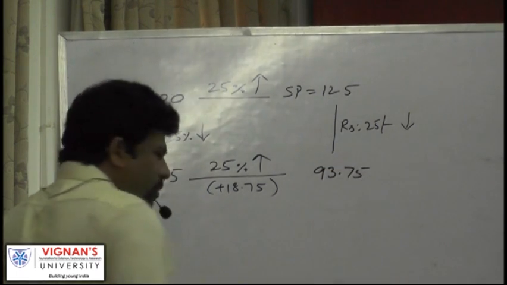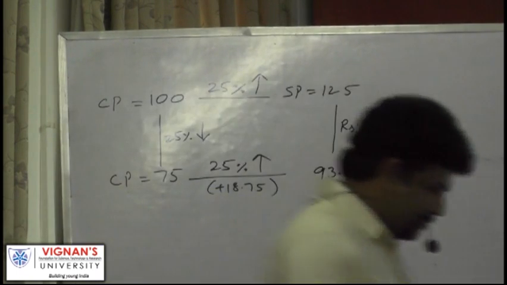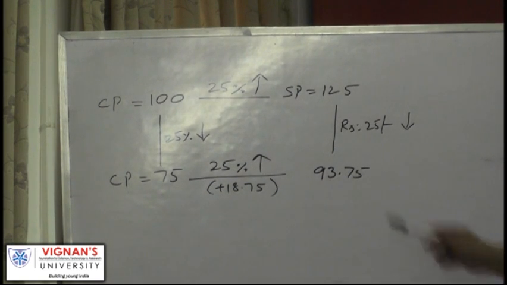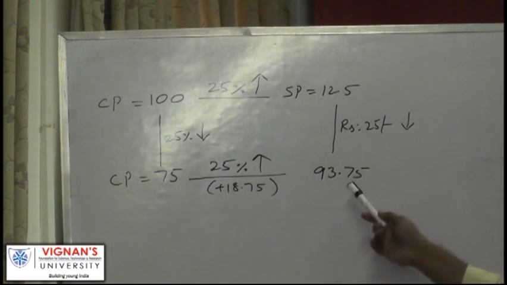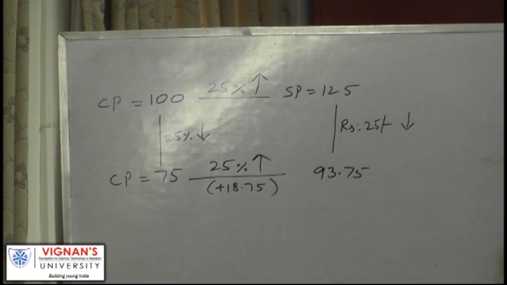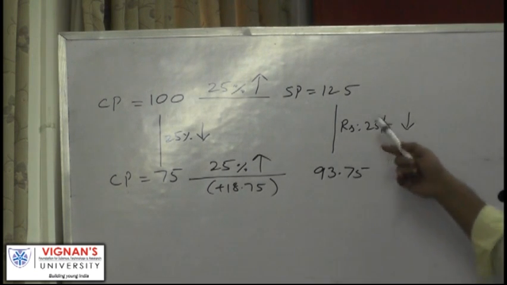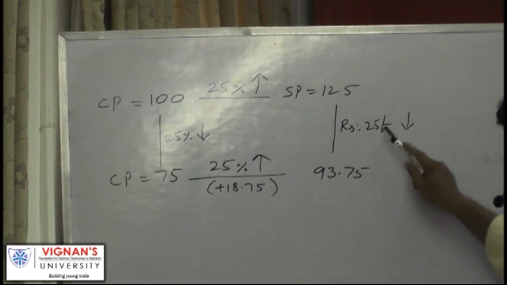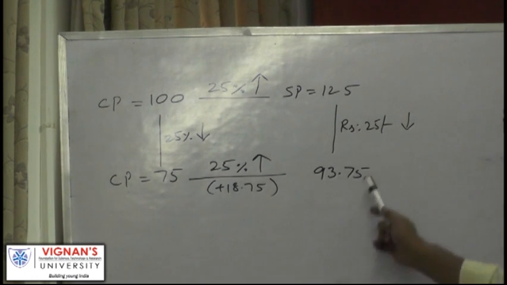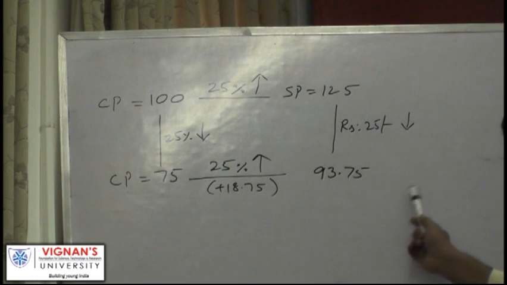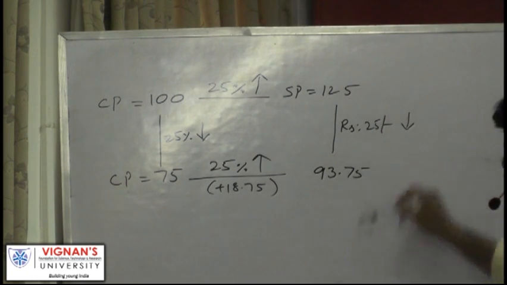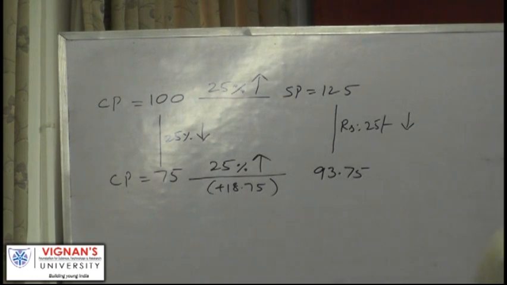93.75. Now there is a problem here. See, if he sells it for rupees 25 less, this must be equal to 100. Is it equal to 100? No. According to the problem, the difference between these two is 25. But according to our calculation, what is the difference between these two? 30. There it is 25.